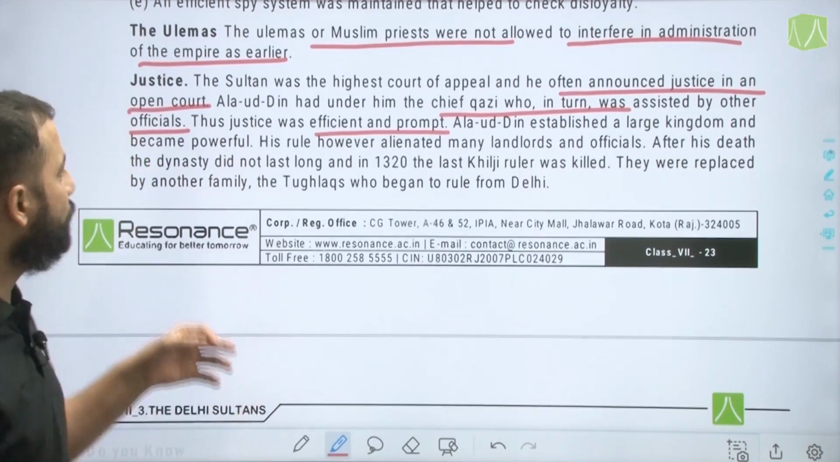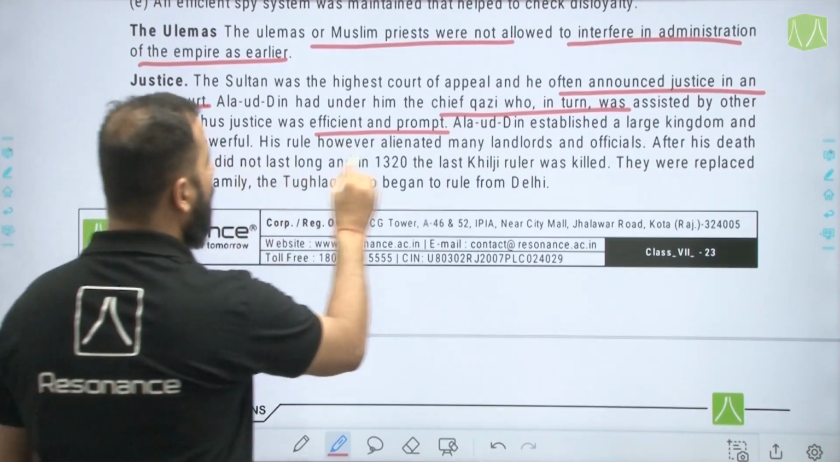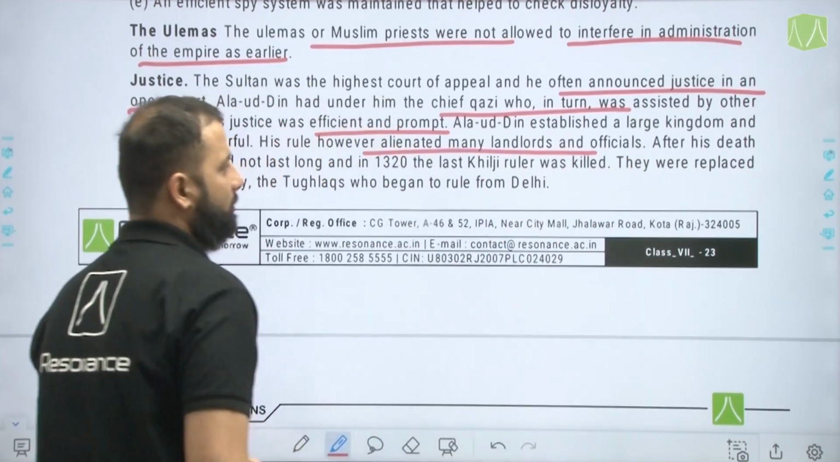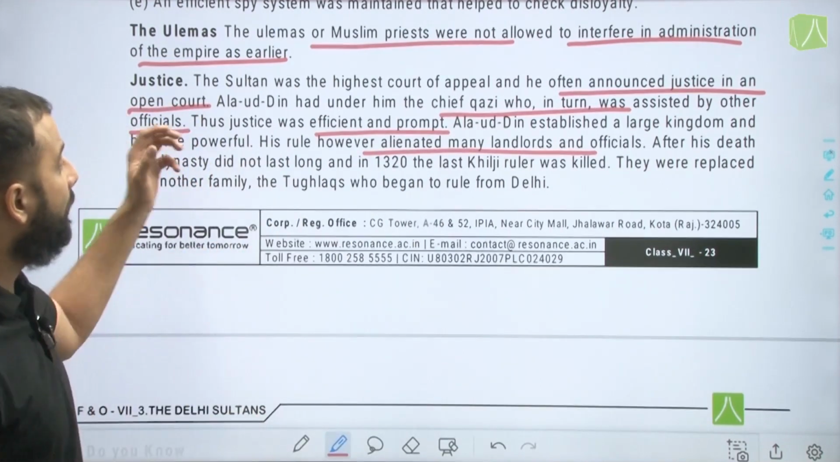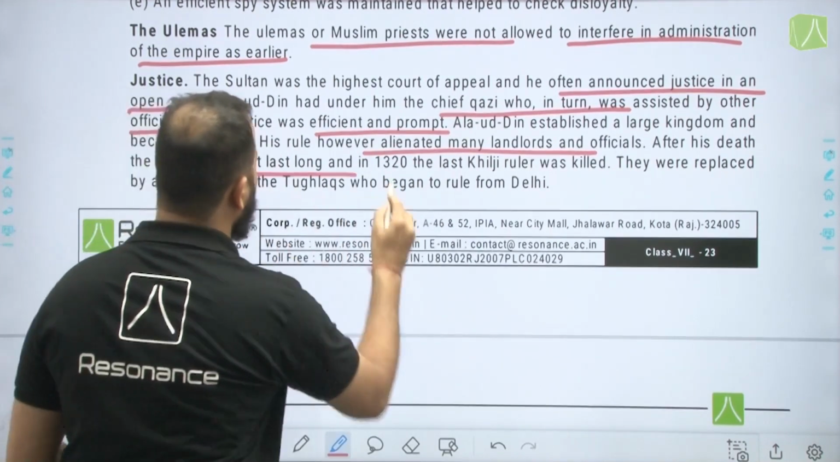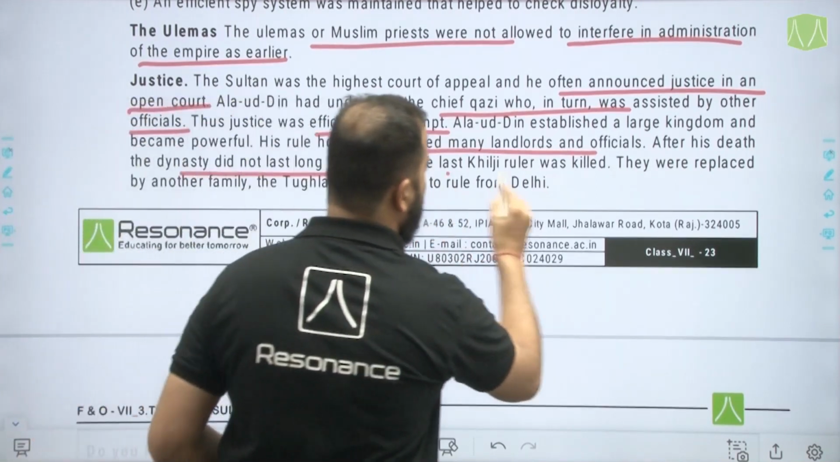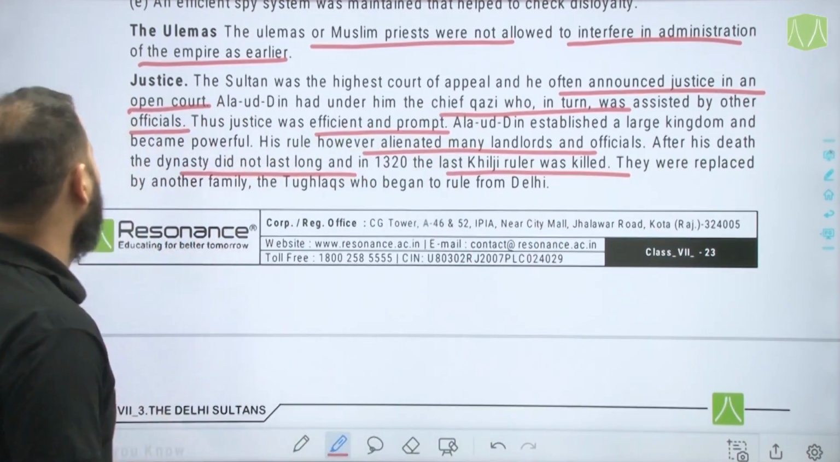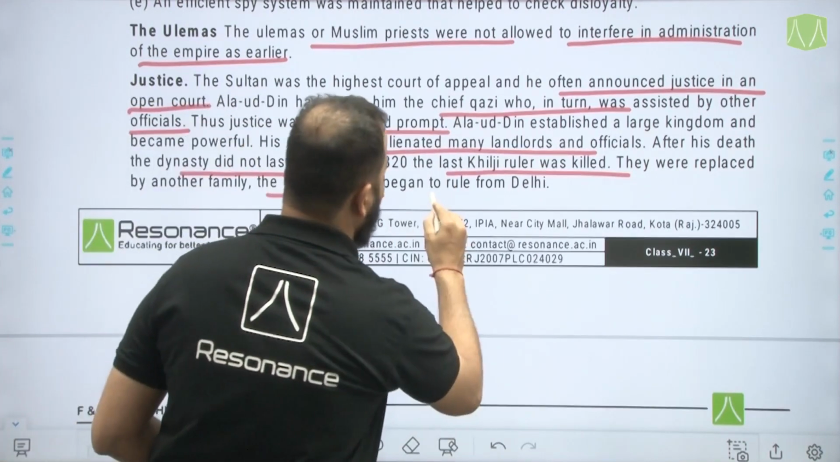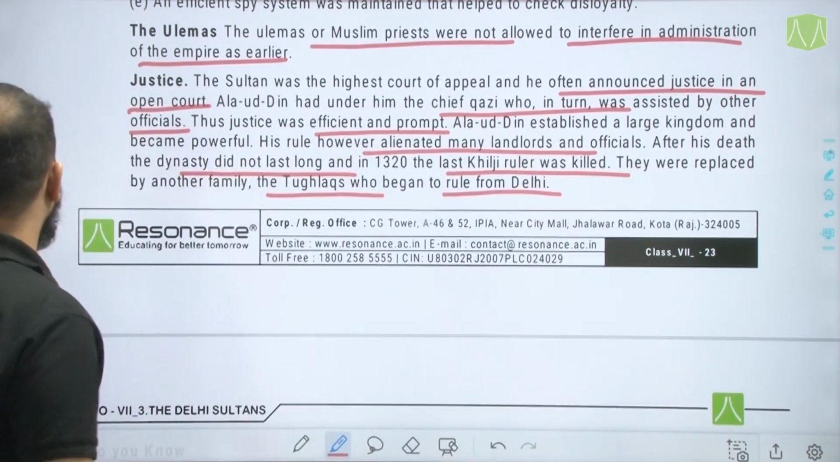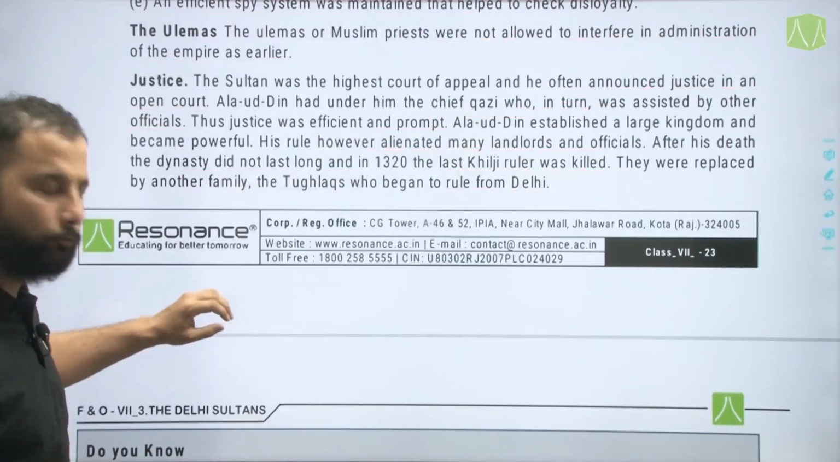Alauddin established a large kingdom and became powerful. His rule, however, alienated many landlords and officials because of his strict policies. After his death, the dynasty did not last long, and in 1320, the last Khilji ruler was killed and they were replaced by another family, that is the Tughlaqs, who began to rule from Delhi. That is what we move on to now, the Tughlaqs.